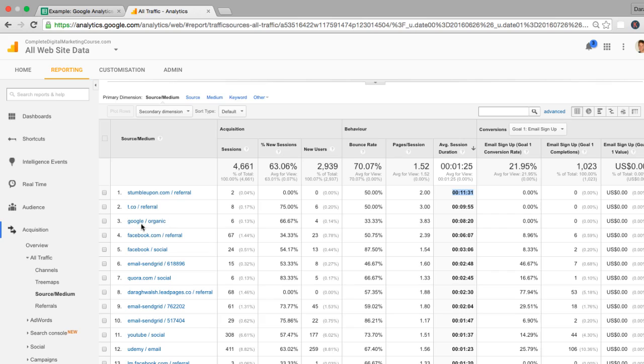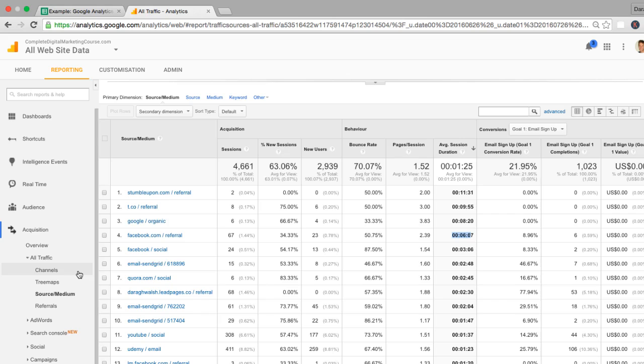Now we can see also that Google Organic has a big average session duration, 8 minutes. It's a long time to be on the site, but no email signups just yet. Moving a little bit further down, we can see that Facebook is performing pretty well. So people are spending a lot of time on the site here as well. And so it's good to see how these traffic sources are performing in relation to one another.